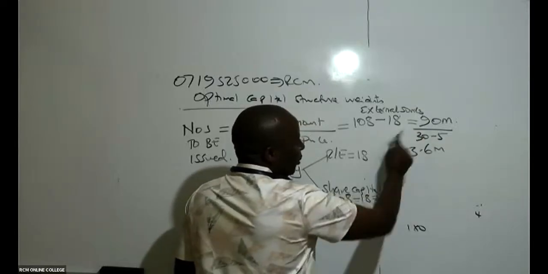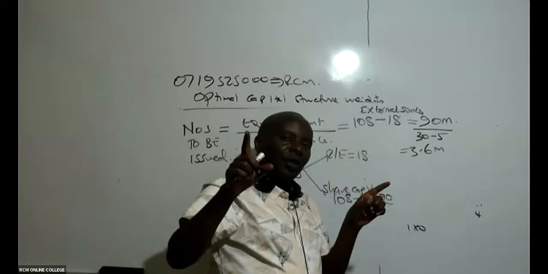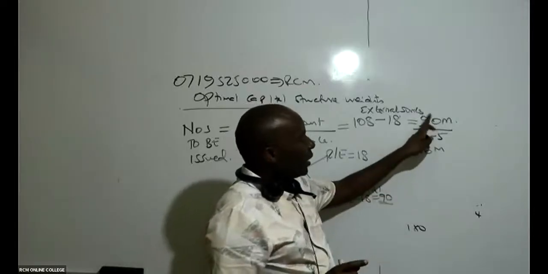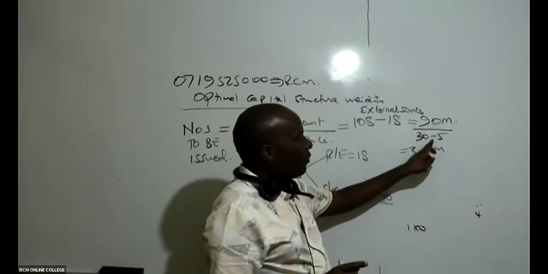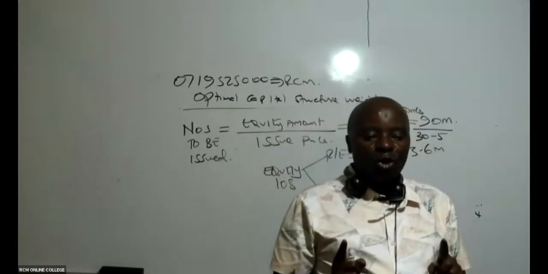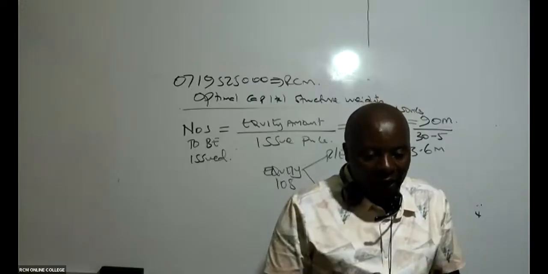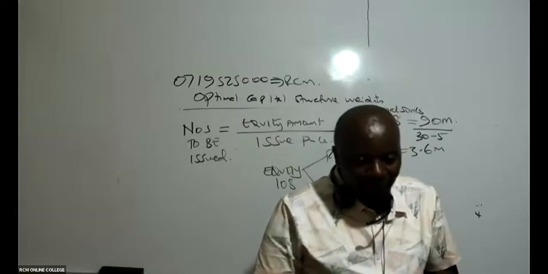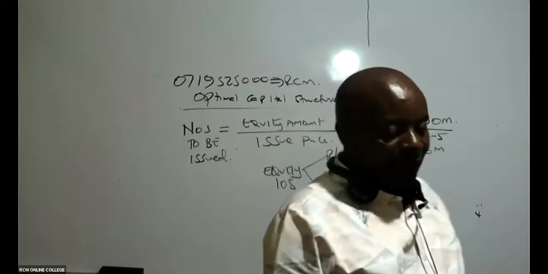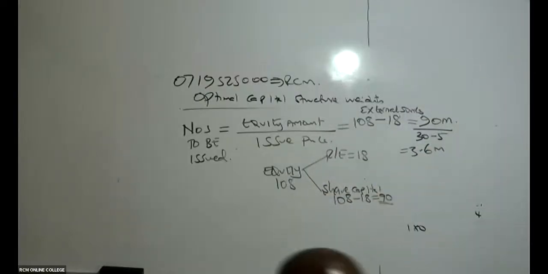So this 90 million is from all the shares. To get the number of shares exactly, I take the amount to be raised from shares, which is 90, divided by our issue cost. Each share is being issued at 30, and there is a flotation cost of 5. So 30 minus 5 gives me 25. Mwalimu will do something on the optimal weights, but I'll get back to that in the next 2 minutes, if you don't mind.